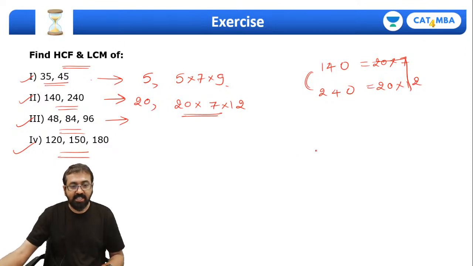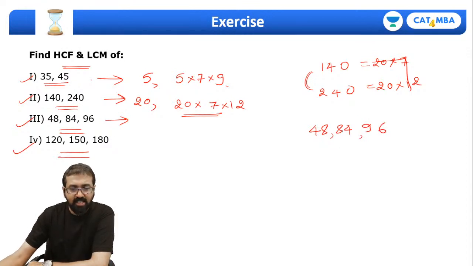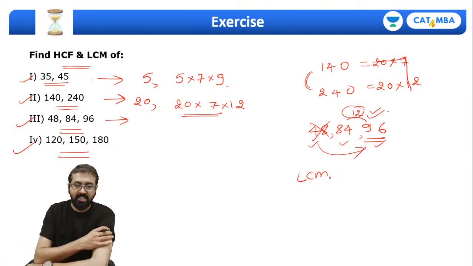Now here once again let me explain a shortcut: 48, 84 and 96. So for the HCF, of course you can observe the difference. The smallest difference is 12. Check whether all numbers are divisible by 12. Yes, they are. So the HCF has to be 12. Now when you find out the LCM, you don't need to look at 48 because 96 itself is a multiple of 48, right?